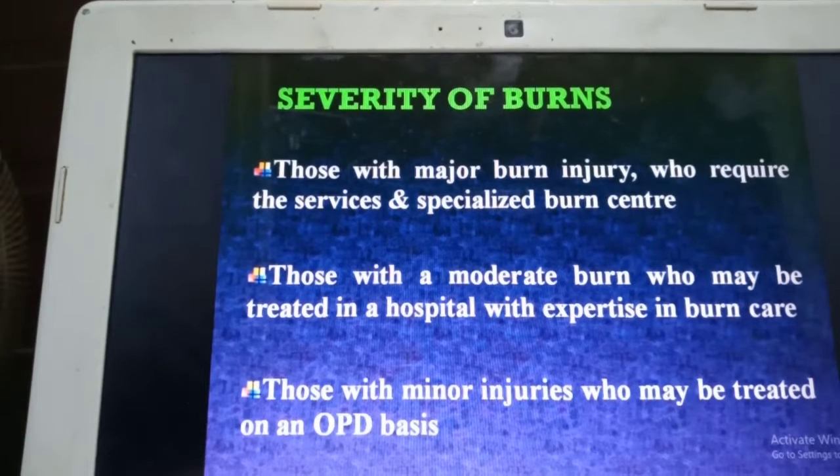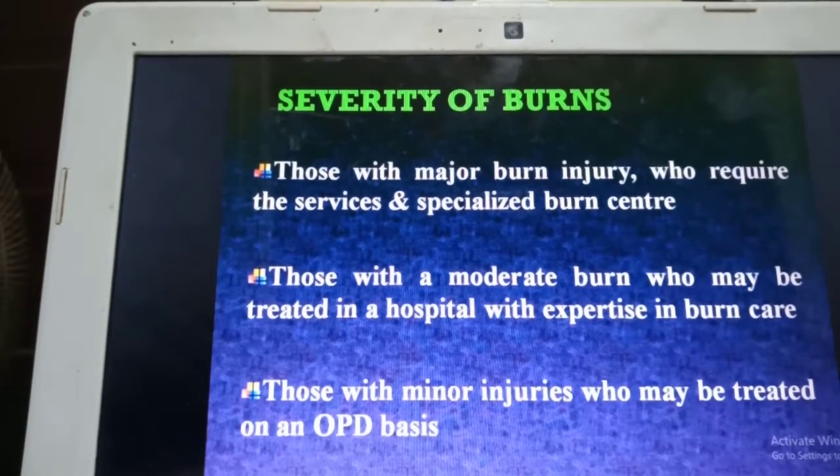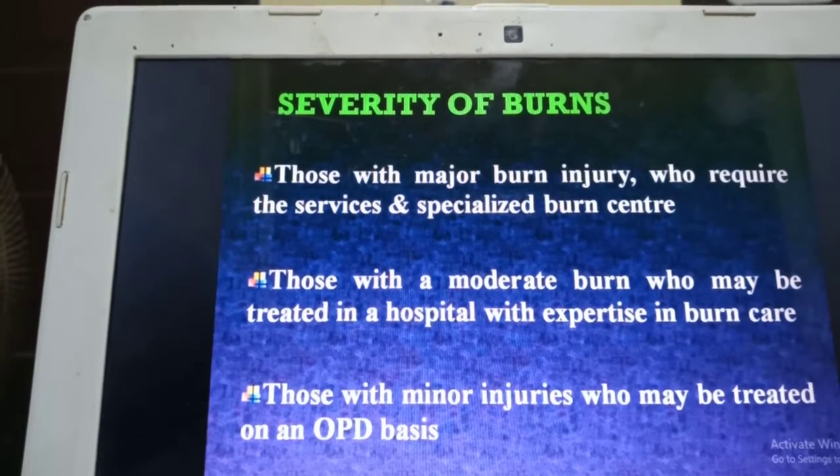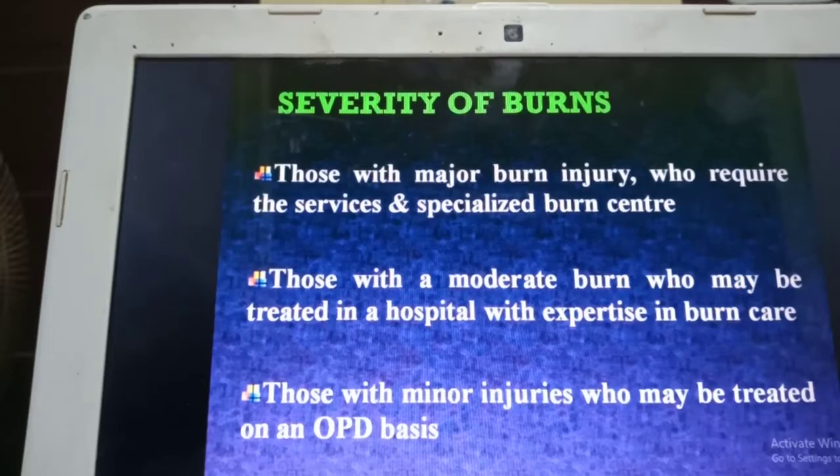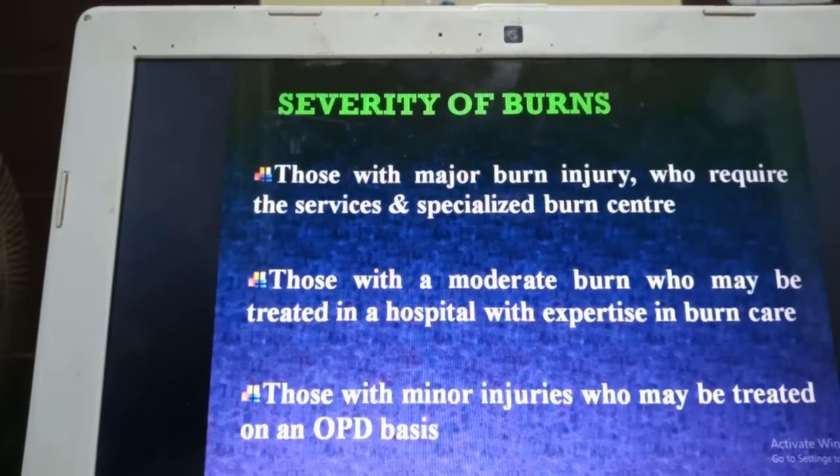The second one is a moderate burn injury, which requires treatment in the hospital with some expertise care. The third one is a major burn injury. This certainly requires hospitalization in a specialized tertiary care center or a burn center.